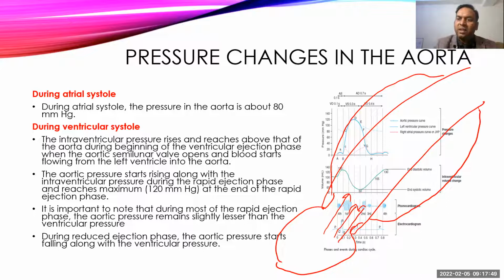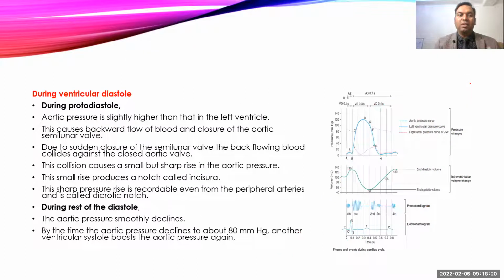During this phase, the blood accumulated here will keep on moving to the rest of the body, slowly reducing the pressure inside the aorta. Though blood is still coming from the ventricle, the rate of blood moving from the aorta to the rest of the body is higher, and that's why the pressure inside the aorta slowly starts falling.